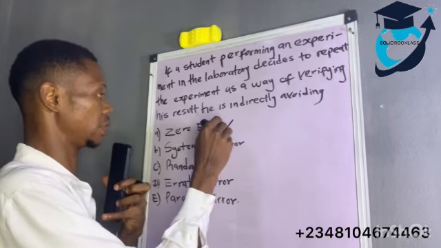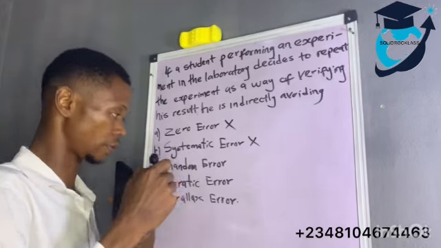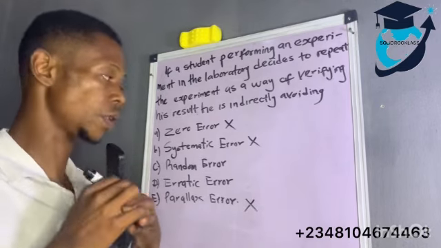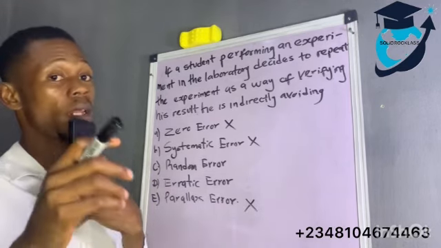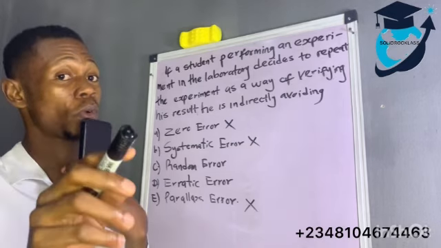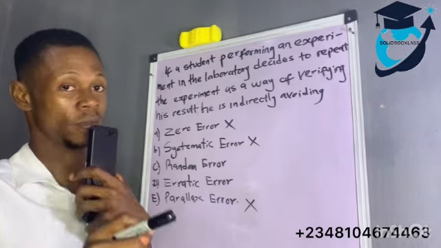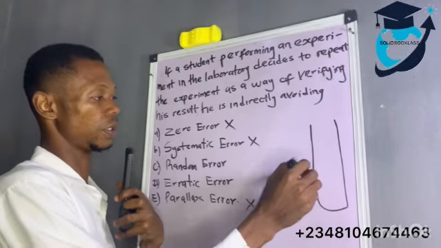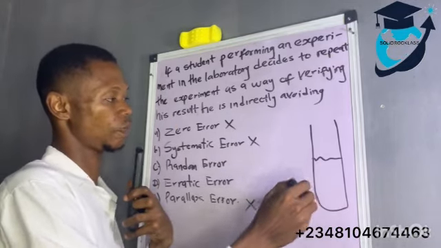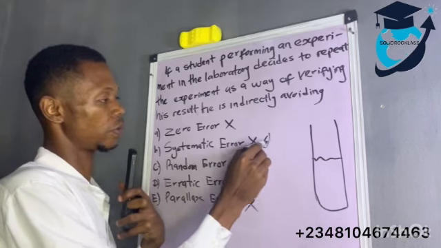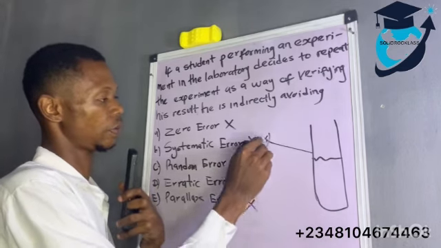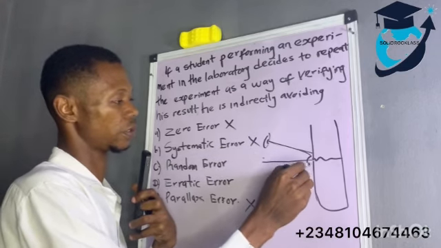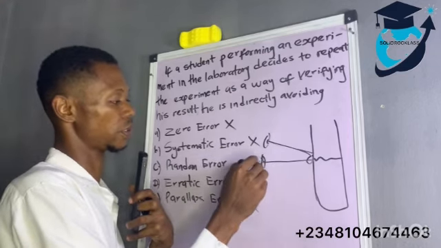Make we check this one. Parallel error. Wetin be parallel error? Na error wey you dey make from the position of your eye. So if we take this to be a test tube and water dey here, person wey dey look from here go see a different thing. Person wey dey look from here parallel to this go see something.